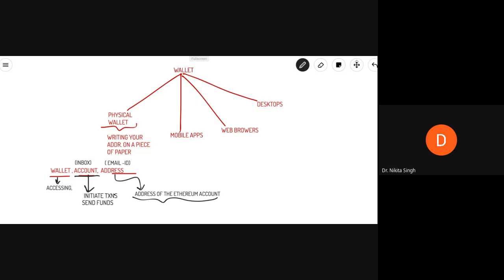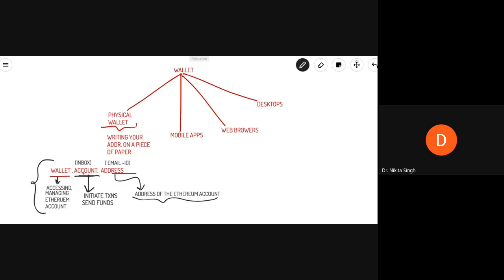So I hope there is no doubt now regarding what an Ethereum wallet is, what an Ethereum account is, and what an Ethereum address is.